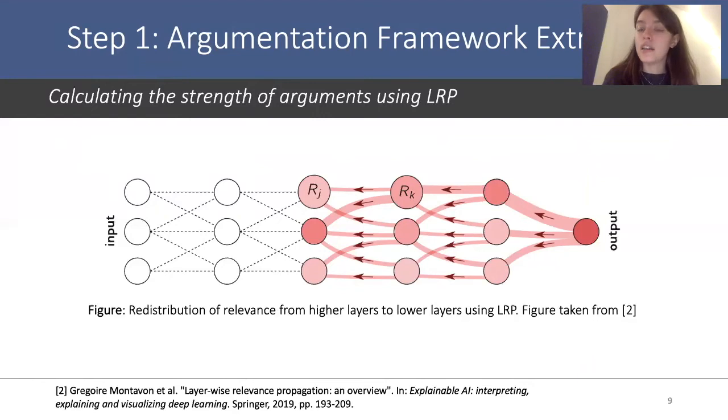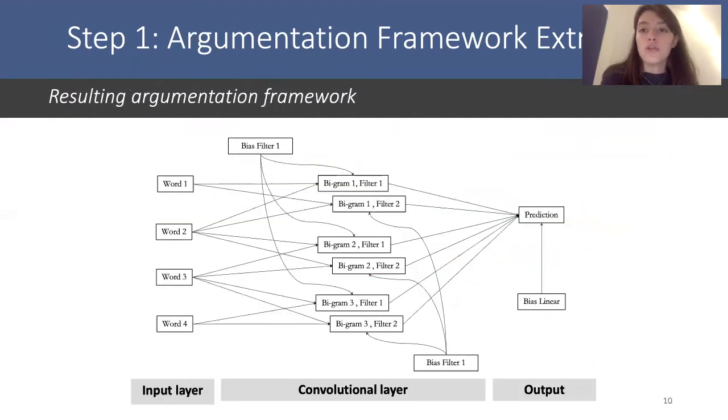And the idea is that it backpropagates the final output of the network to previous layers using a given set of rules. So once we have followed this procedure, we should obtain an argumentation framework, which could look something like this. In this case, we have used a very, very simple CNN for illustration, which is composed of a single convolutional layer, which itself only contains 2 filters, and the size of the window in these filters is always 2. In other words, it aggregates over pairs of words to create n-grams.